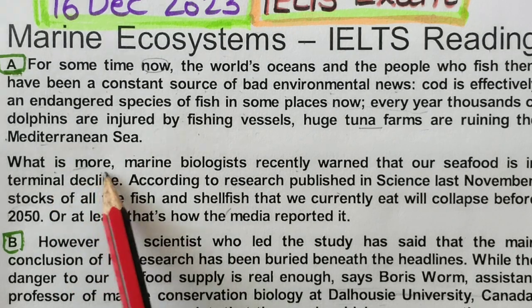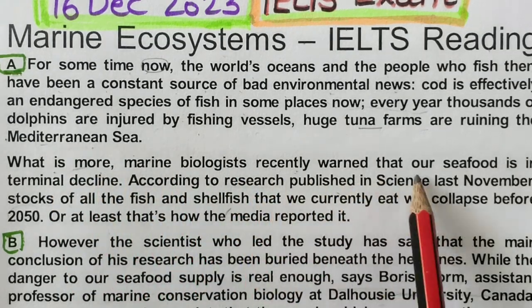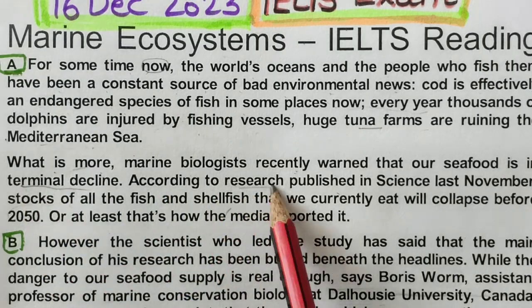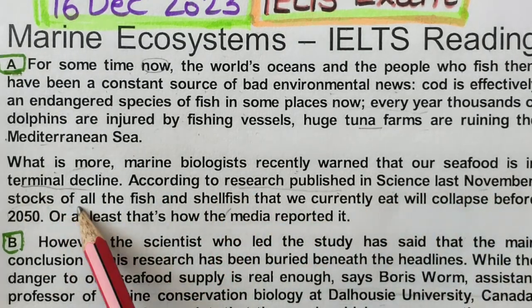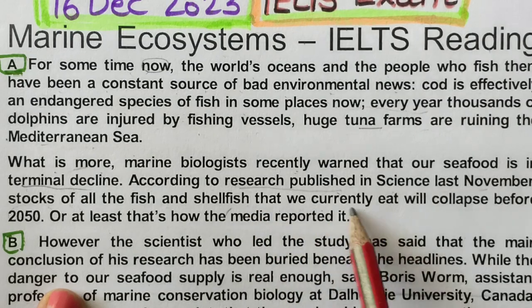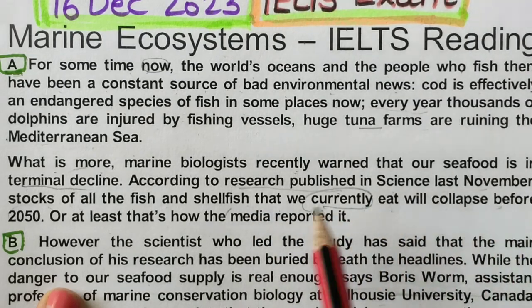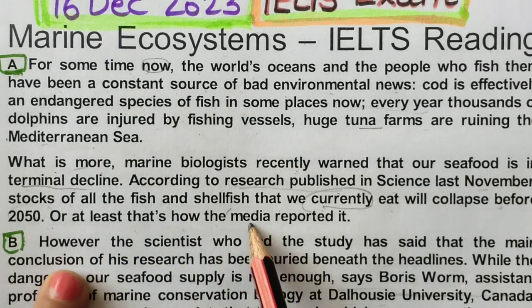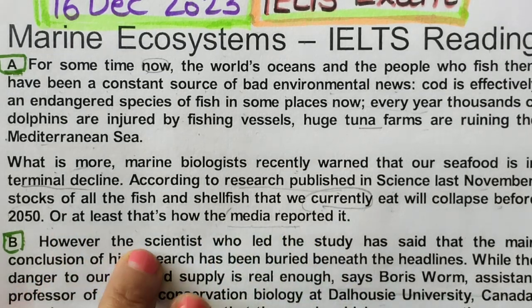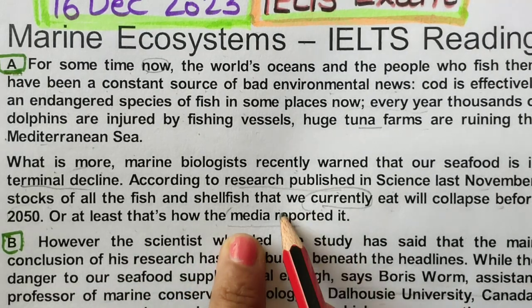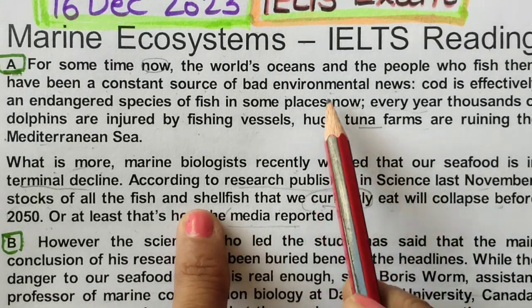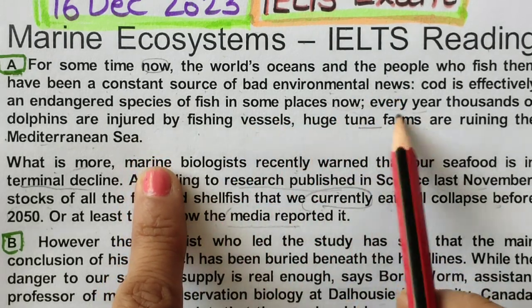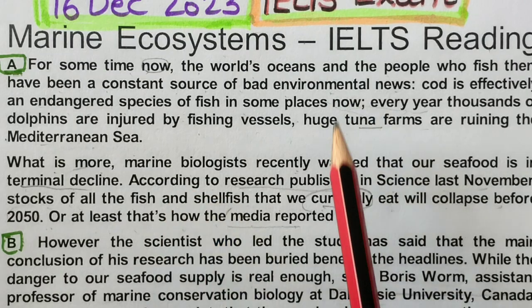What is more, marine biologists recently warned of seafood terminal decline. According to research published in Science last year, stocks of all fish and shellfish that we currently eat will collapse before this, or at least how the media reported. Okay, how the media reported, the word media is also there, and yes, they are just talking about how fishing has done so many bad environmental things.